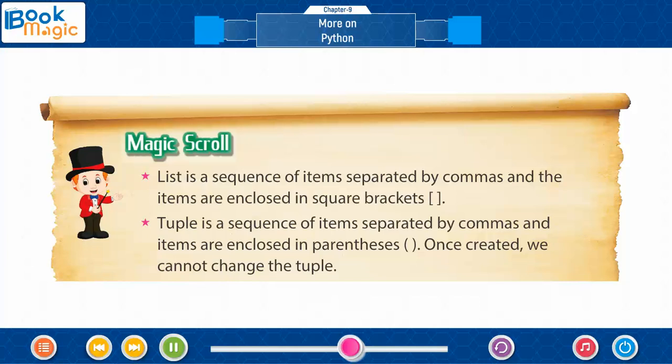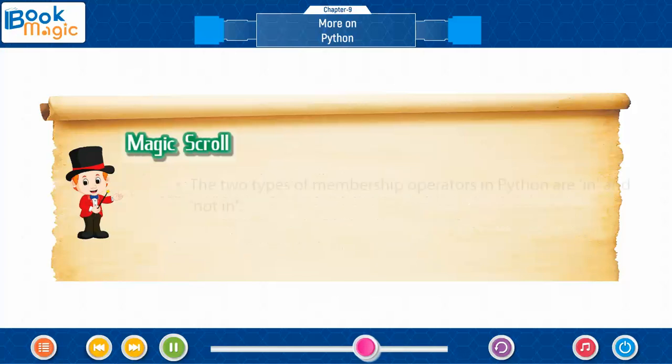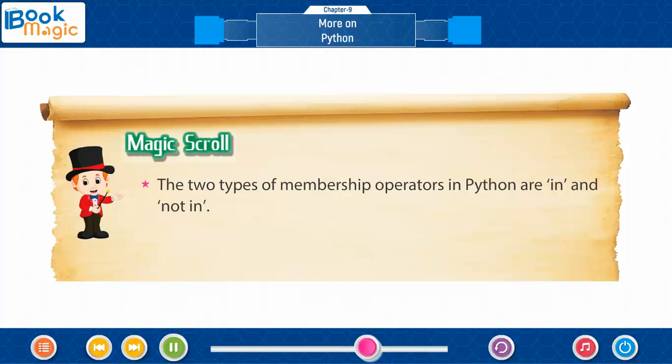A list is a sequence of items separated by commas and the items are enclosed in square brackets. A tuple is a sequence of items separated by commas and the items are enclosed in parentheses. Once created, we cannot change the tuple. A set is an unordered collection of items separated by commas, and the items are enclosed in curly brackets. It cannot have duplicate entries. Once created, elements of a set cannot be changed. The two types of membership operators in Python are in and not in.